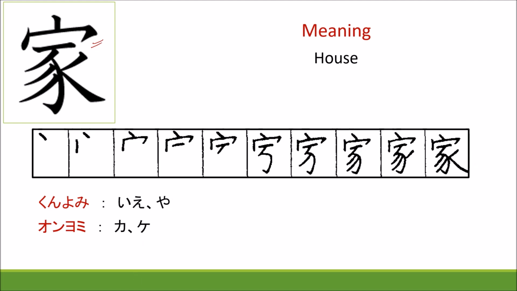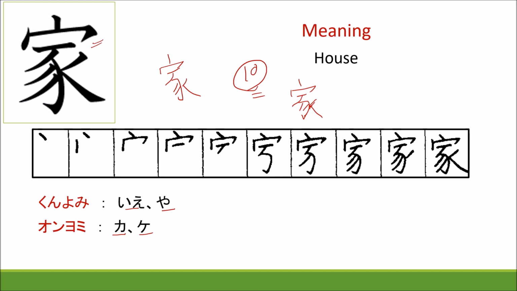Kakusu 10. Write 2-3 times and you will remember this kanji. Kunyomi is ie and ya. Onyomi is ka and ke. Please write 2-3 times so you never forget this kanji.